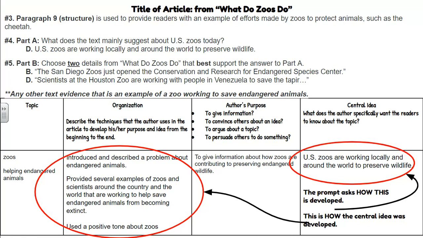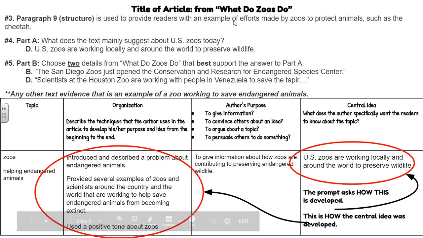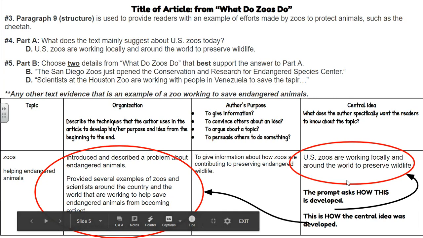All right, what do zoos do? Questions 3, 4, and 5 would have helped you write your essay. The topic obviously was zoos and what they do. Zoos helping endangered animals. I told my students to look at the title to help you identify what the topic is. Then think about, what does the author really want you to know about the topic? Well, the entire passage was about zoos working locally and around the world to preserve wildlife.